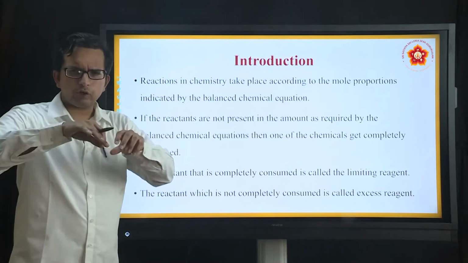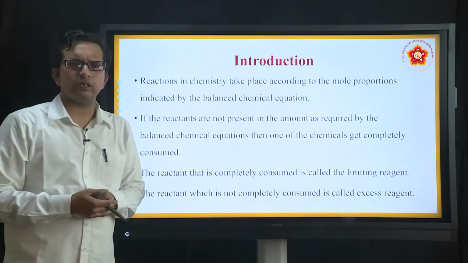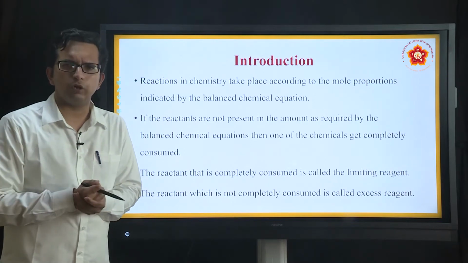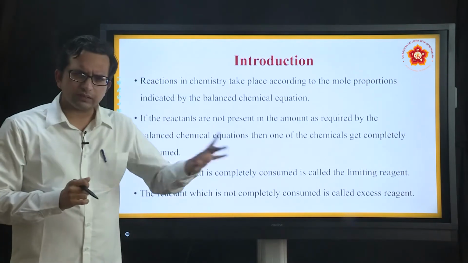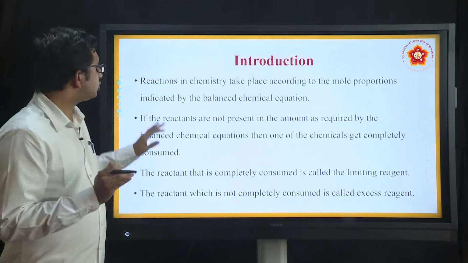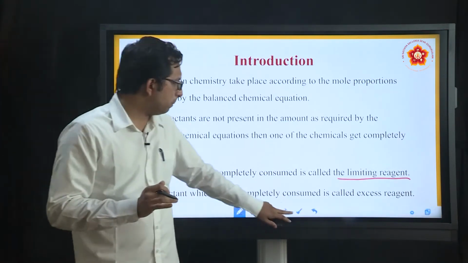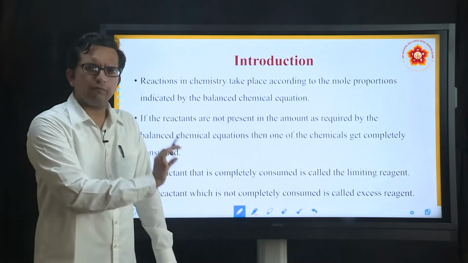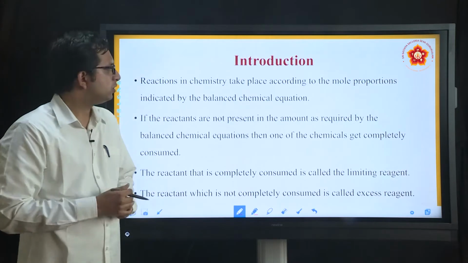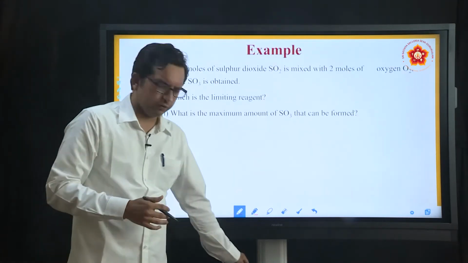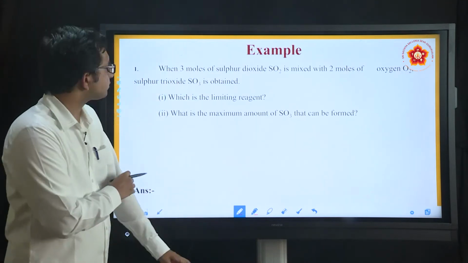When you take quantities, you may not have taken exact amounts; some you must have taken less, some more. The one which is in excess, we call by the general name excess reagent. The component which stops the reaction even before overall completion, we call the limiting reagent. So, what is this limiting reagent? This can be best understood when you take up various examples for it.